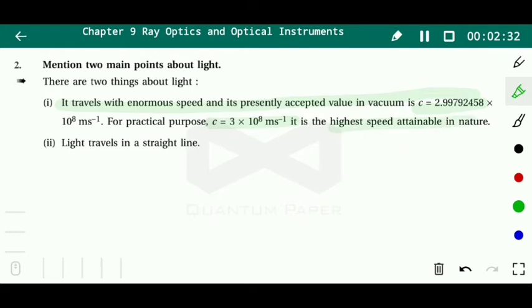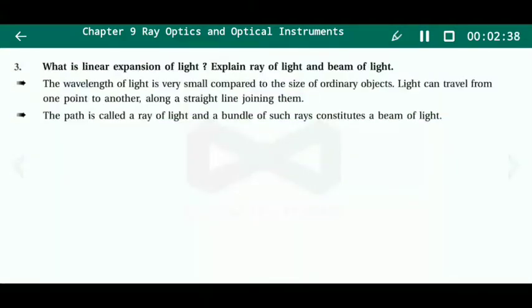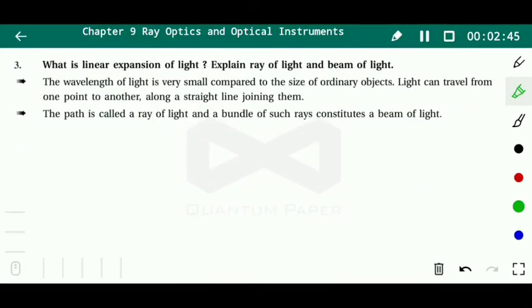And the second thing is that light travels in a straight line. Obviously, we already know that. Now, what is the linear propagation of light? The wavelength of light is very small compared to the size of ordinary objects, so light can travel from one point to another along the straight line joining them. The path is called a ray of light, and a bundle of such rays constitutes a beam of light.